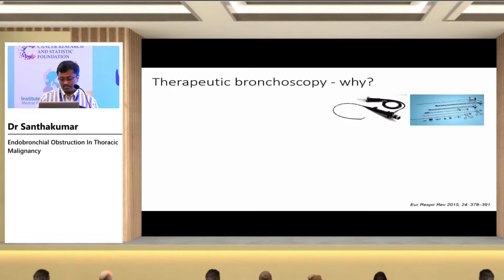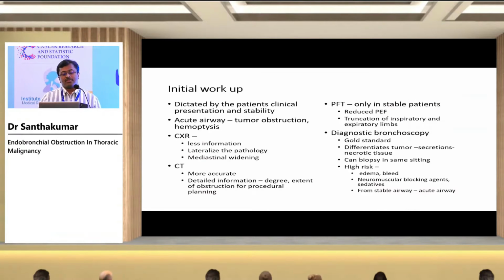So these are all the investigations we can do. Chest X-ray as an initial investigation shows less information about the tumor when it's present endobronchially. Sometimes it can help you to lateralize the lesion when it presents with lung parenchymal involvement, collapse, or atelectasis. And mediastinal widening can tell you that there is a tumor compressing the airway. So CT will be more appropriate and more accurate.